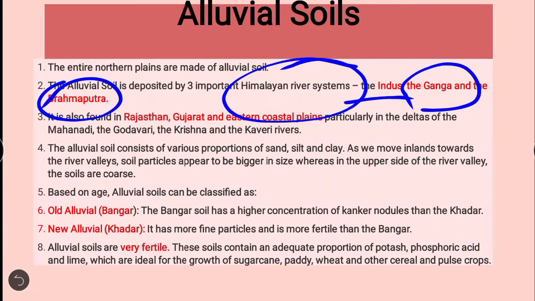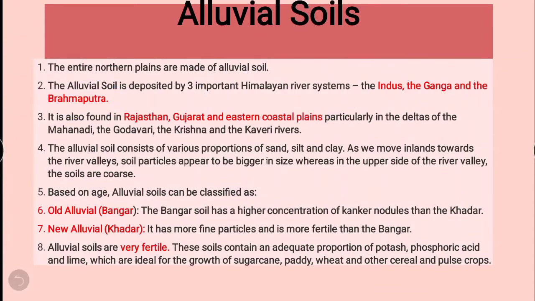These areas are mainly Punjab, Haryana, Uttar Pradesh, Bihar and Arunachal Pradesh. These are the northern plains of India which have alluvial soil. It is also found in some parts of Rajasthan and Gujarat, not the whole area.